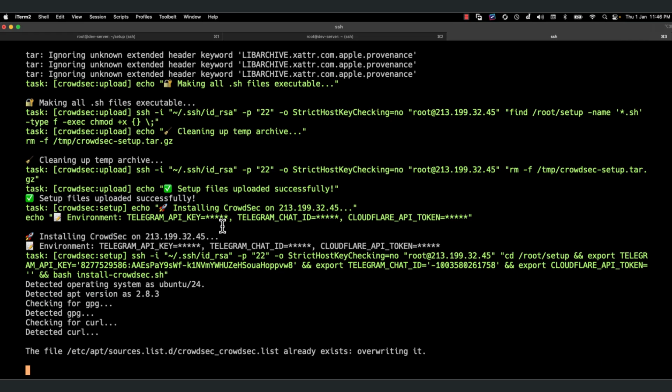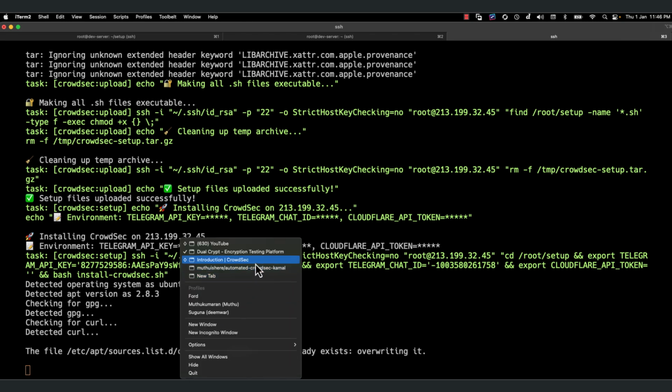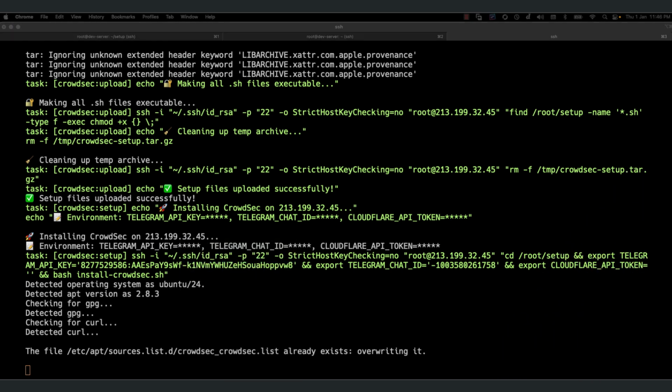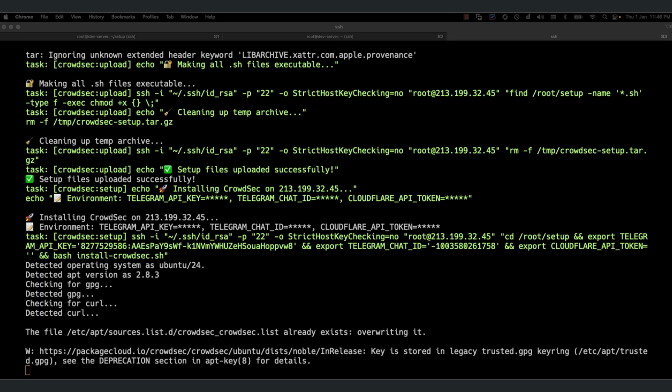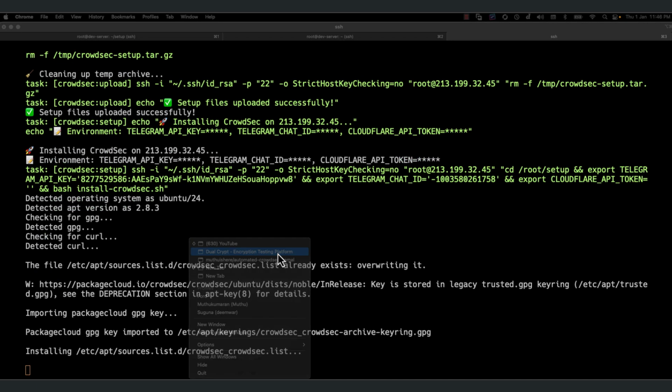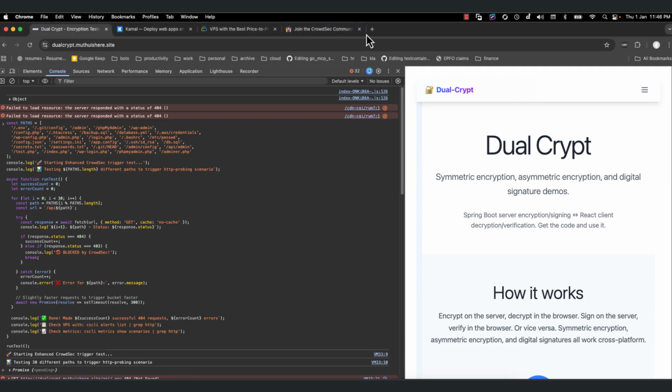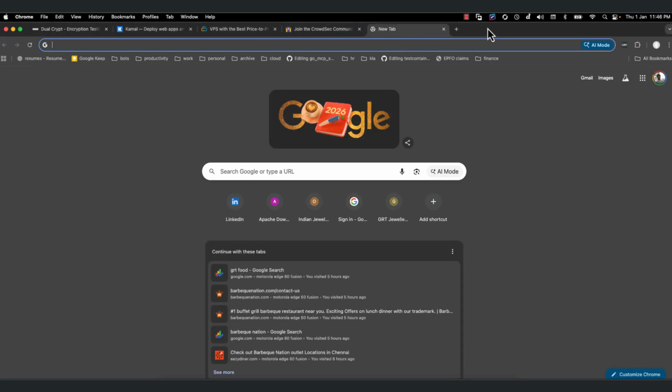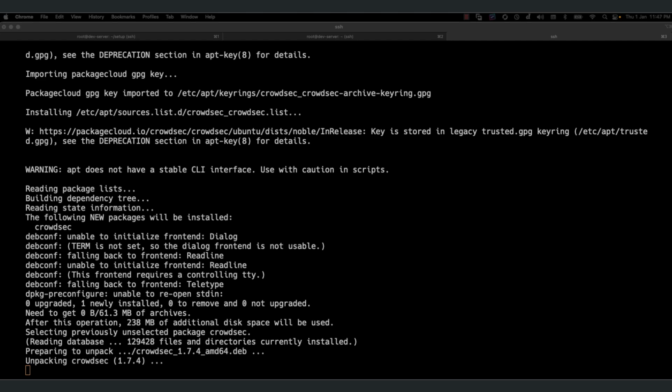I need to know what is actually happening, so I will get some Telegram notification for that, and Crowdsec supports that by default. You don't have to do something new for it. It is a good thing, right? Okay, let me open my Telegram here.